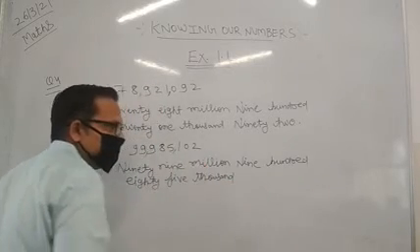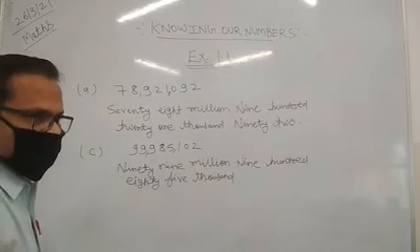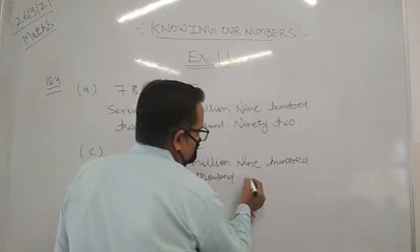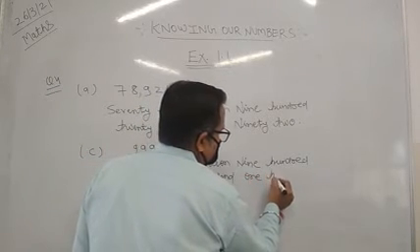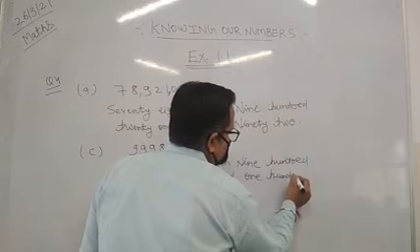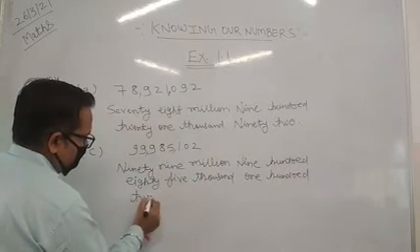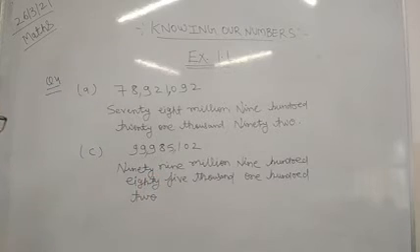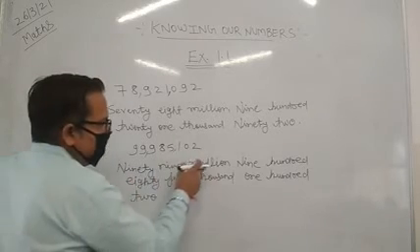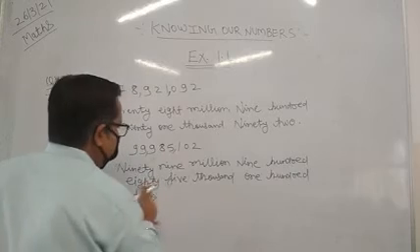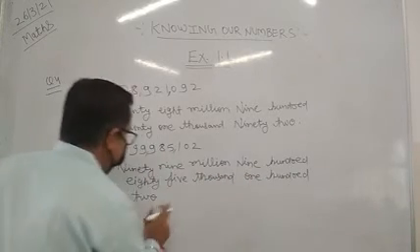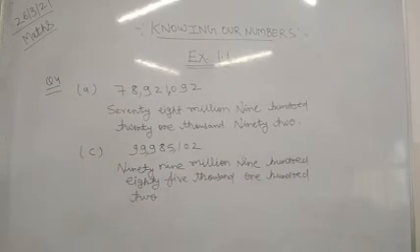And what we have got? 102. Okay, so we will write 102. I hope you understand this. Now we will write 99,985,102. So that is the combination we will write in question number 4 of the C part.